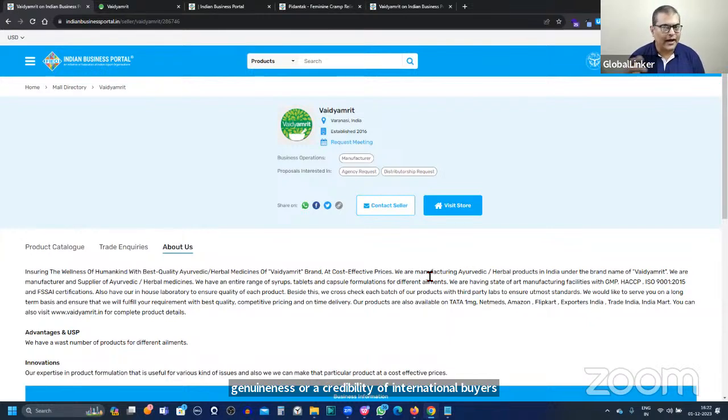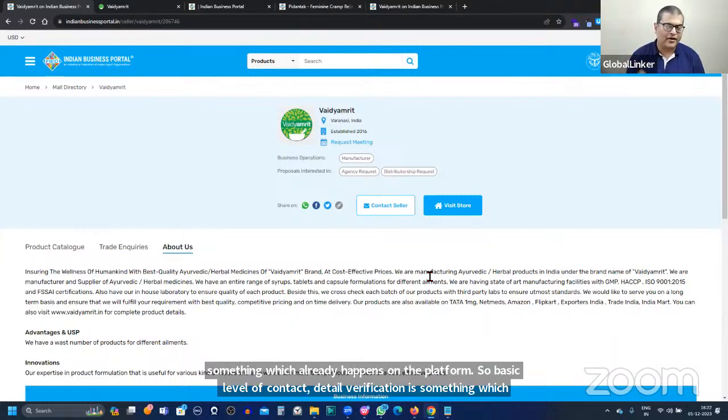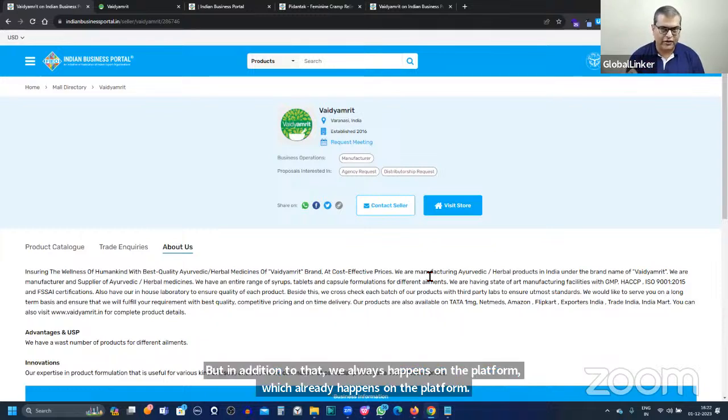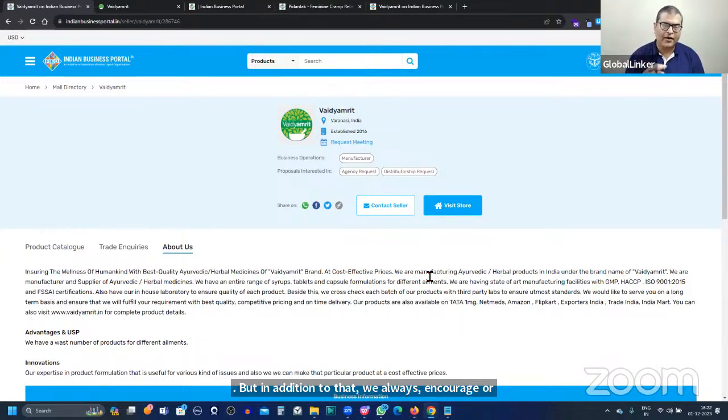So a basic level of contact detail verification already happens on the platform. But in addition to that, we always encourage and recommend to our participants, the members of Indian Business Portal, that you should do your due diligence while dealing with an international buyer or getting into a business transaction with a foreign entity. You should do your own due diligence. This is where we are not committing that they will be 100% genuine. Do your due diligence, do your evaluation, and on the basis of that evaluation, you should proceed ahead.